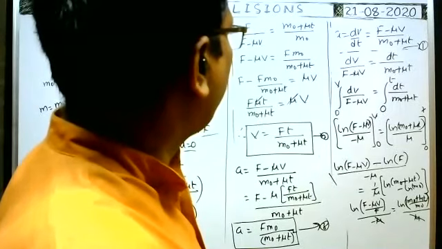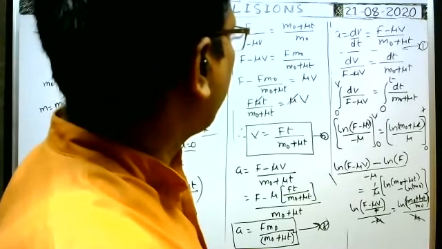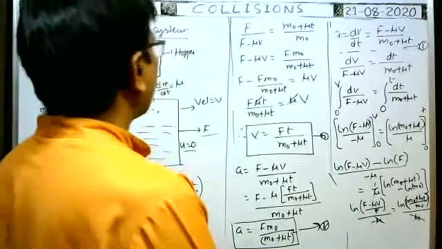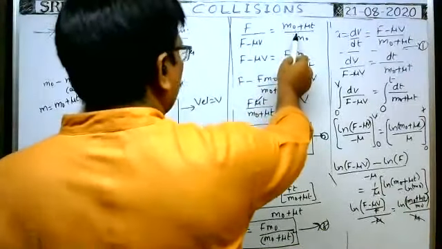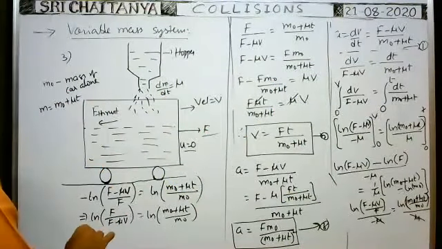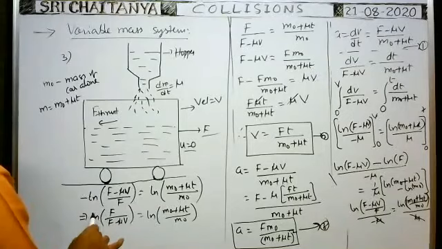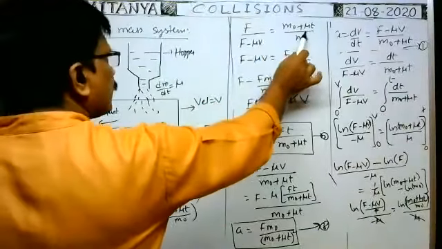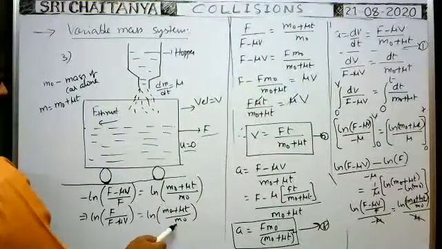F by F minus mu V equal to m naught plus mu T by m naught. Cross multiply. Already logarithms are removed by taking anti-logs on both sides. As the log function is here and here, we can remove them directly. F by F minus mu V is equal to m naught plus mu T by m naught. I have written the same here.